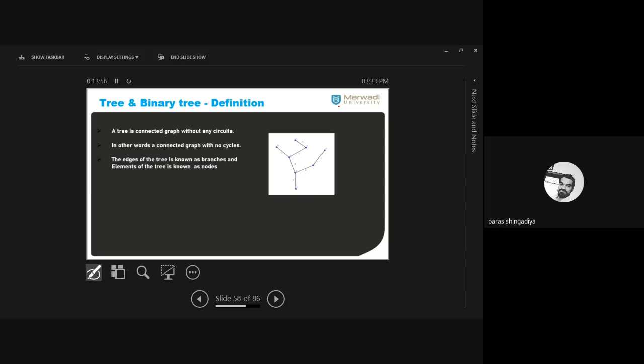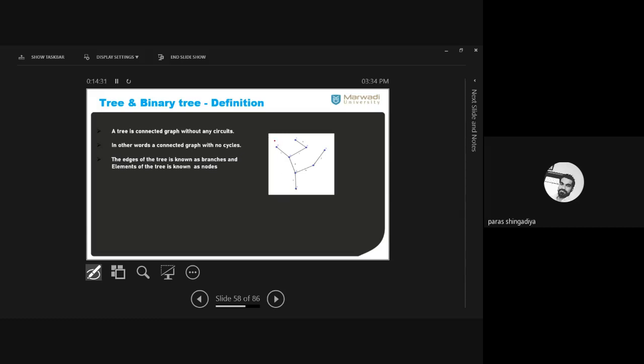What is the meaning of circuit? It is a closed walk where no vertex appears more than one time. ठीक है? Closed walk है, कोई भी vertex repeat नहीं हो रहा है. That is the meaning of circuit, cycle. तो ऐसा ग्राफ है जो connected भी है और उसमें कोई भी सर्किट नहीं है. ठीक है? There is no such single circuit available between any two vertices. So that type of graph is called a tree. Clear? That is known as a tree. So in other words, you can also say connected graph with no cycle. Clear? Connected graph with no cycle.